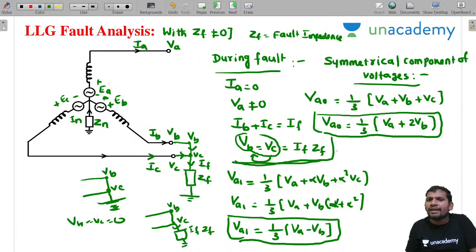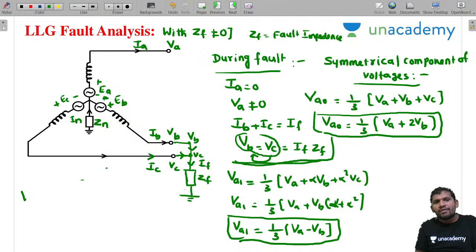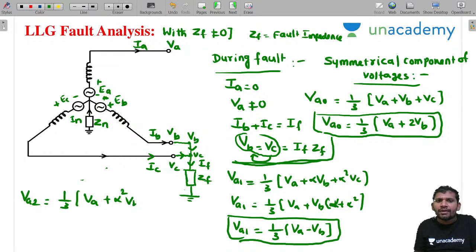Next, I am calculating VA2. Please concentrate, students. What is VA2? VA2 equal to 1 by 3 into VA plus alpha square VB plus alpha VC. Then replace VC by VB.